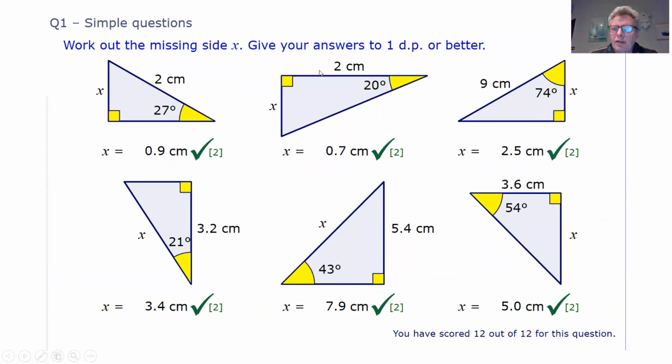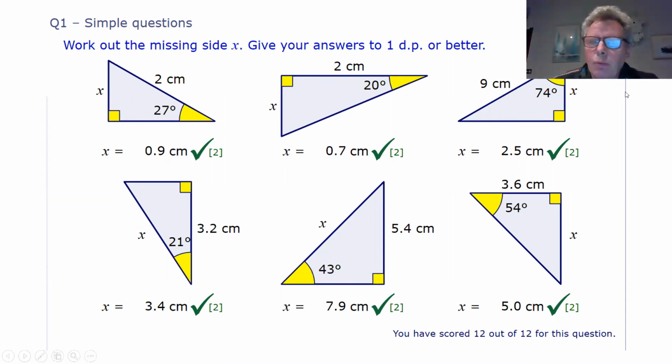Right, so these are the answers. So hopefully you got all of those right. And then we can then knock that off. Then I'd like you to look at the video where we look at finding the angle when we know two sides. That shall be a different video. And again, we'll use magic triangles to do that.